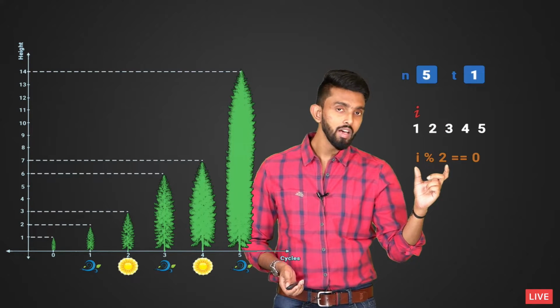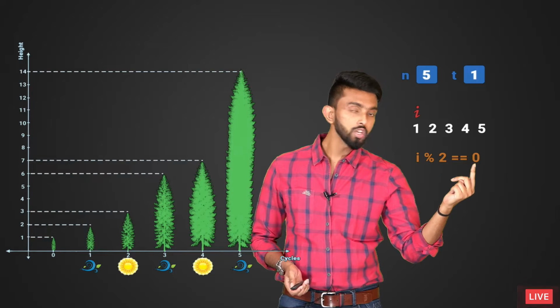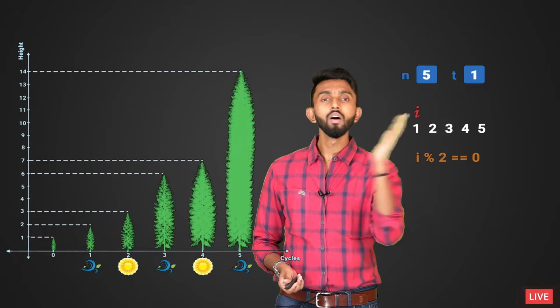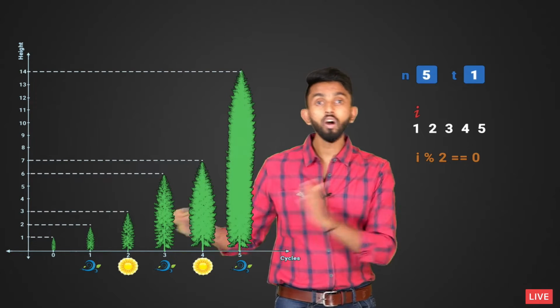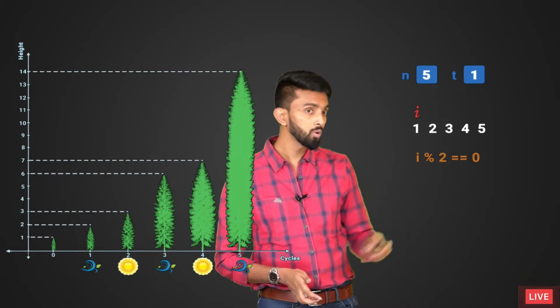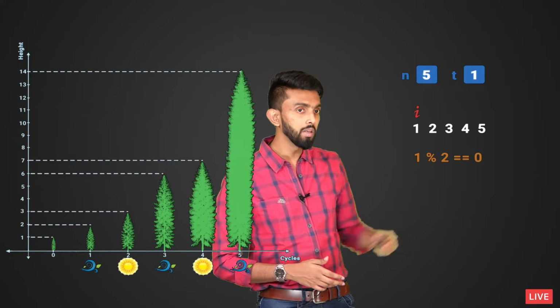And see, I am checking the remainder of the division of I by 2, is it equal to 0? If it is equal to 0, I know it is even. If it is even, it is summer. If it is not, I know it is spring. So that's what I am doing. Two conditions can happen. Two things can happen. Either it can be even or odd.